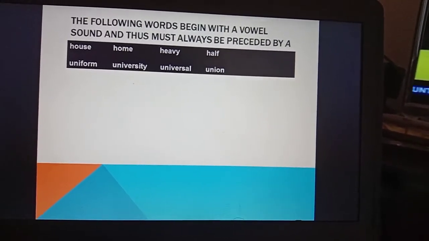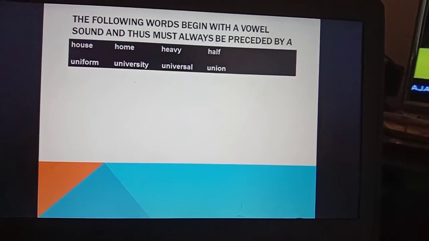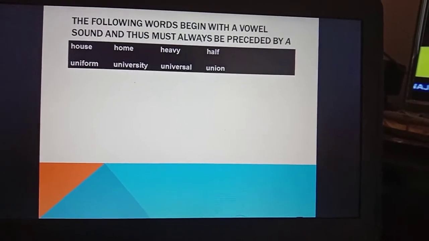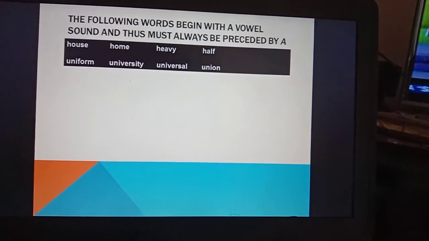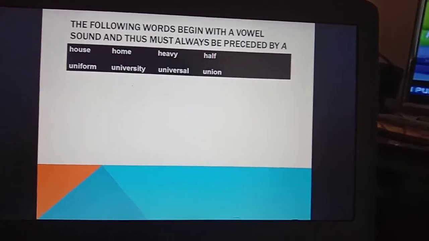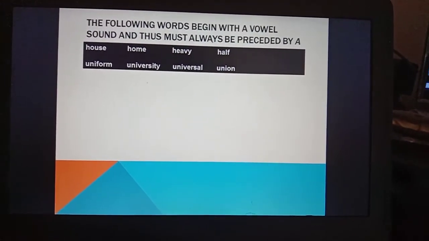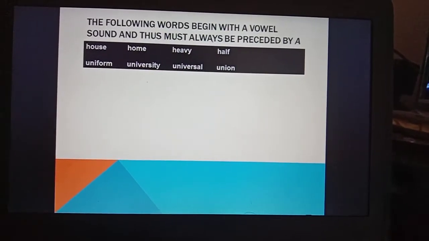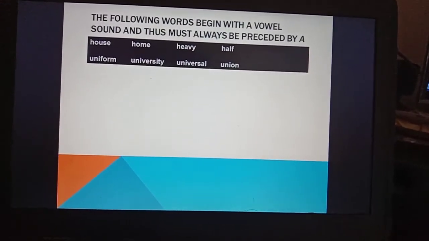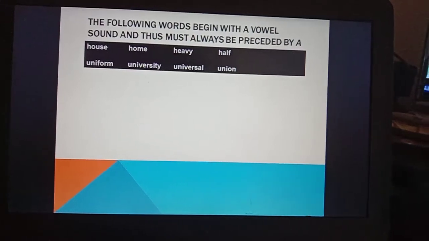Home, university, heavy, universal, half, union. So we say a house, a uniform, a home, a university, a heavy, a universal, a half, a union.